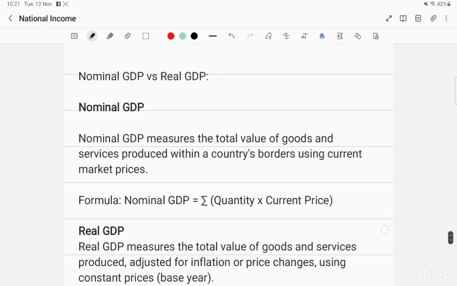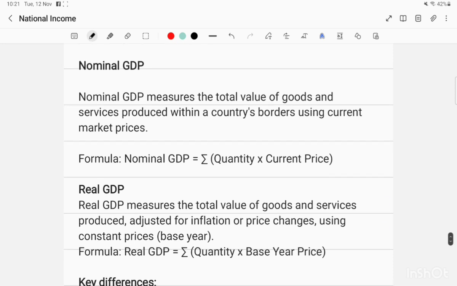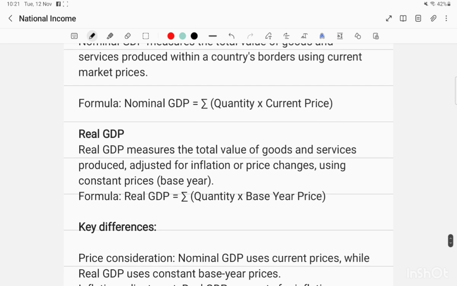Nominal and real GDP. Nominal GDP measures the total value of goods and services produced within a country's borders using current market prices. So nominal GDP is this sign, the summation sign. Those who are studying statistics will know this is the summation sign, used to sum up the values: quantity multiplied by current prices.